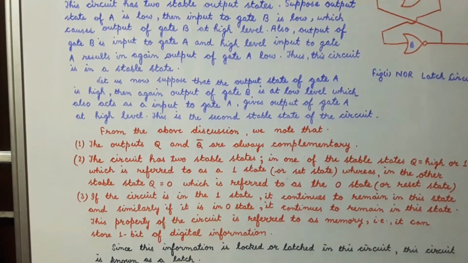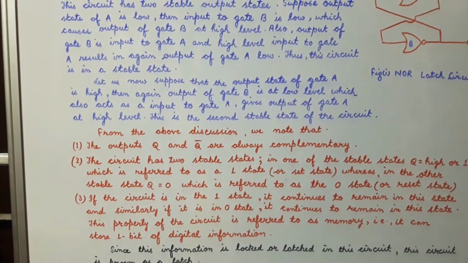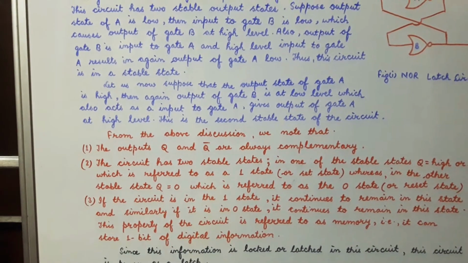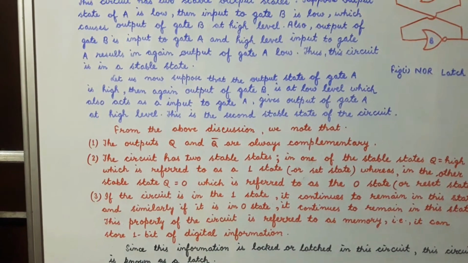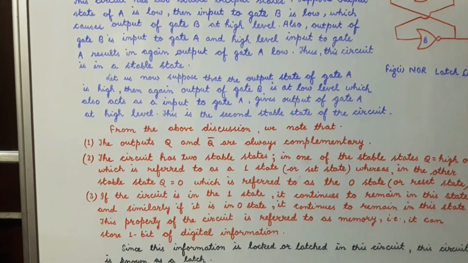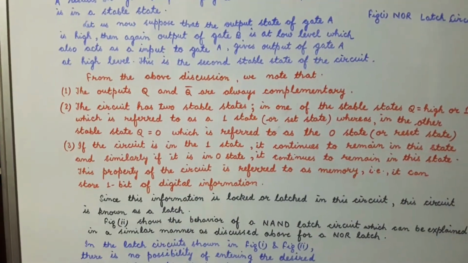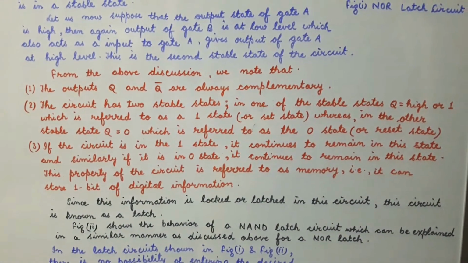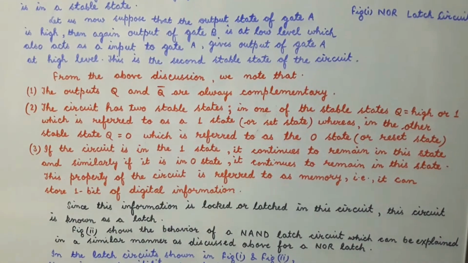This property of the circuit is referred to as memory, that is, it can store one bit of digital information. That is why we can say that a flip-flop has memory. Now we find that since this information is locked or latched in this circuit, so this circuit is also known as a latch.